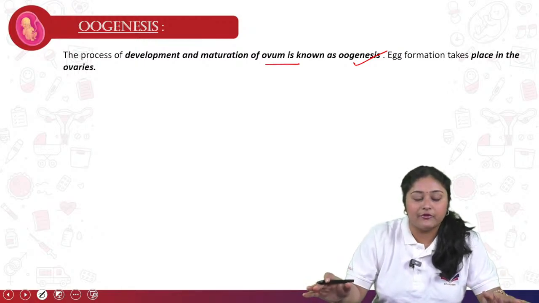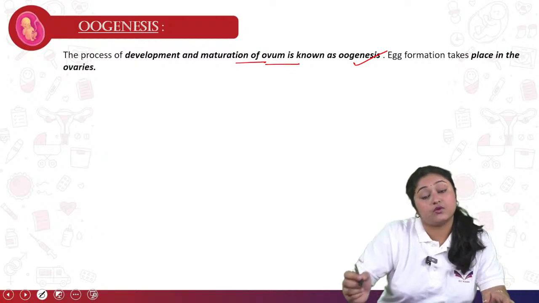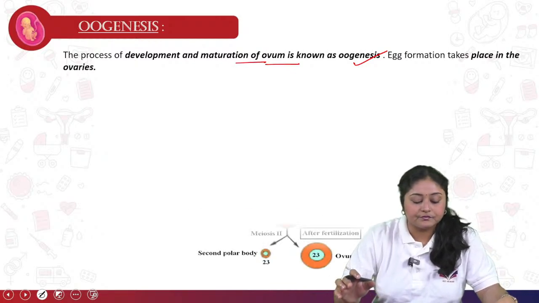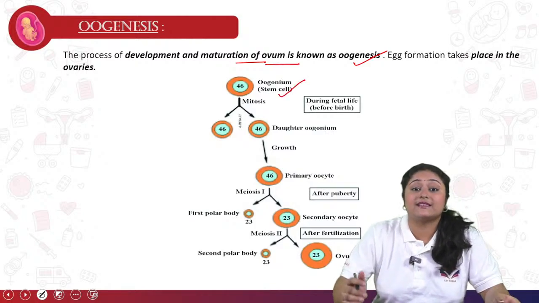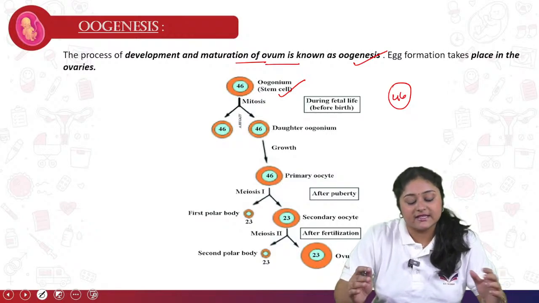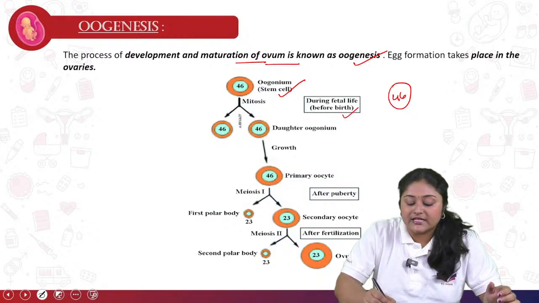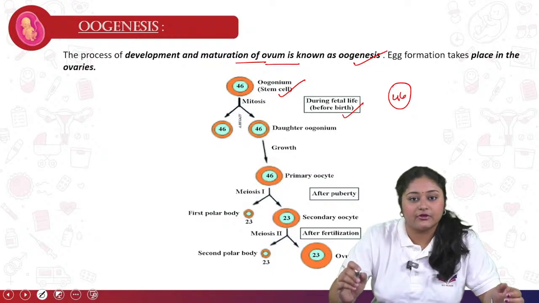So that is the main formation, but oogenesis is mainly focused on the development and maturation of the ovum cell. So see the process. First is the oogonium, which is a stem cell. That is 46, or 23 pairs, so that is a diploid cell. During fetal life, before birth only, it will be present for each and every female person.